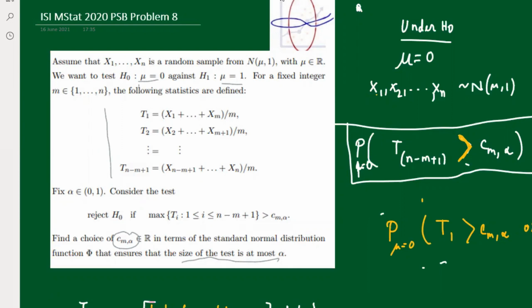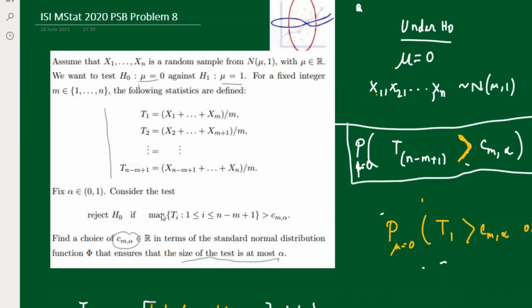Assume that X1, ..., Xn is a random sample from Normal(mu, 1), where mu is a real number, and we test the simple hypothesis mu = 0 versus mu = 1. For a fixed integer m, we construct n minus m plus 1 statistics, which are m-window means. That is, we take m of the random variables, take their mean, and check whether the maximum of all those is greater than some number. This is a very intuitive rejection region: we reject H0 if the maximum is greater than some c_{m,alpha}.